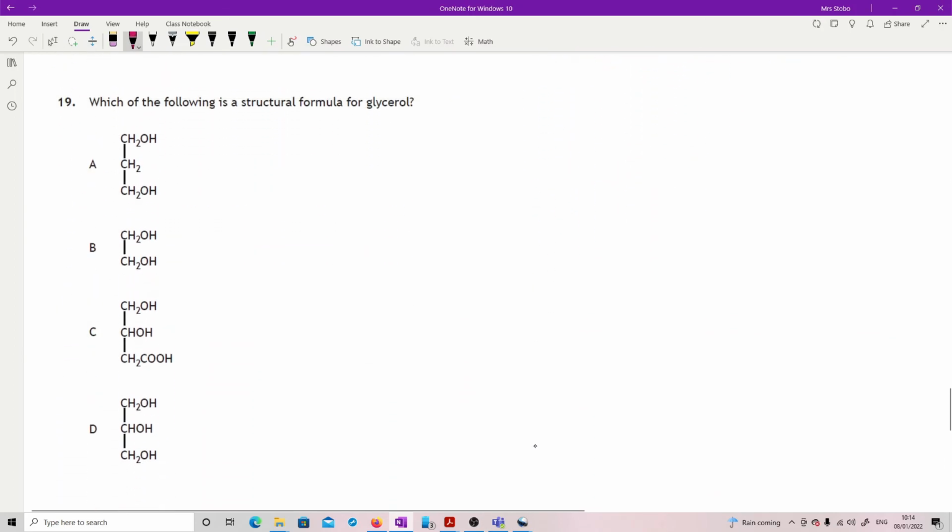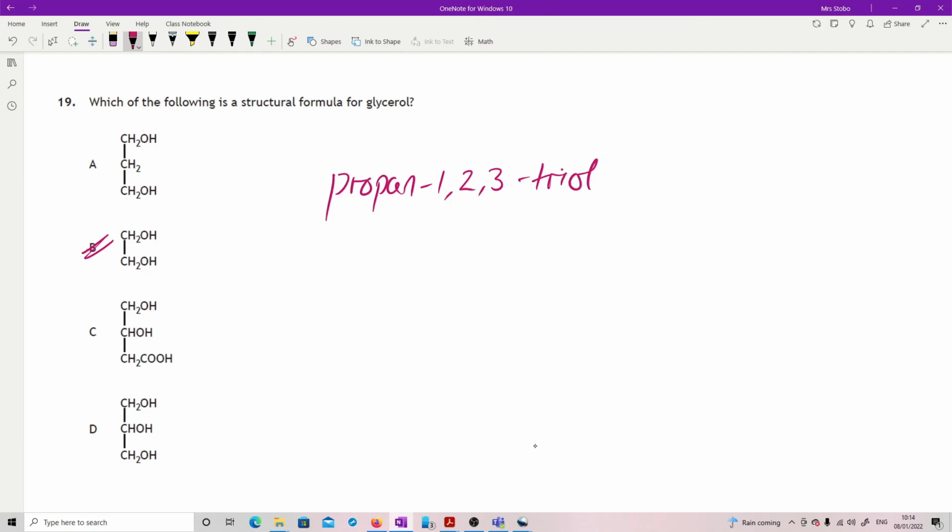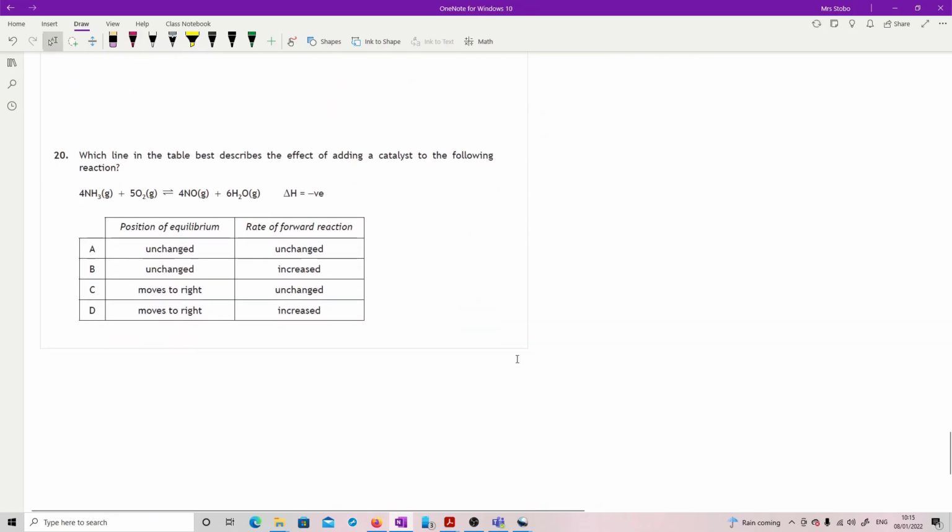Question 19, which of the following is a structural formula for glycerol? Well, glycerol is propan, so let's just get rid of that while I'm doing this. Propan 1, 2, 3, triol. You just need to know. Okay, so this one doesn't have an OH in it, forget that. Okay, this one is not an OH, forget that. And this one is, there you go.